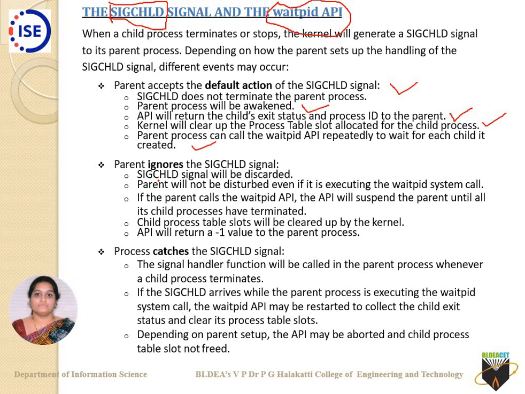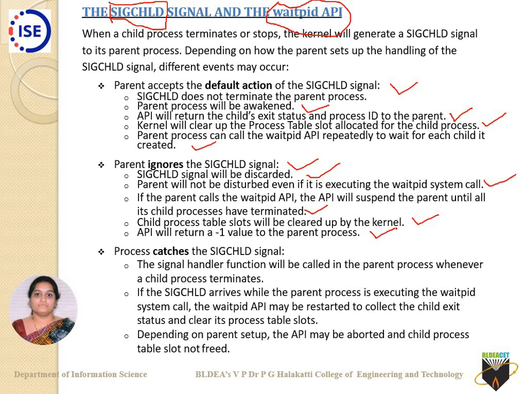The second one is when the parent ignores the SIGCHLD signal. When it ignores, the SIGCHLD signal will be discarded. The parent will not be disturbed, absolutely, even if it is executing the waitpid system call. If the parent calls the waitpid API, the API will suspend the parent until all its child processes have terminated. Then the child process table slots will be cleared by the kernel. The API will return a -1 value to the parent process.